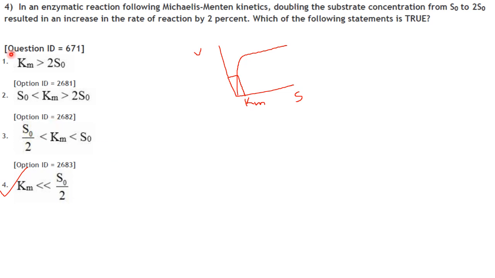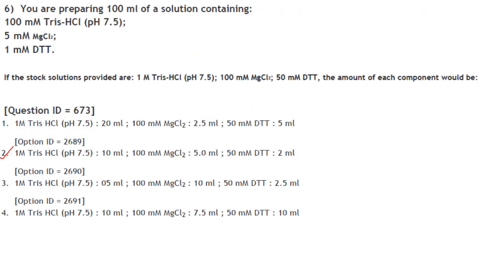In all of options 1, 2 and 3, they have given Km as more than the substrate concentration, so that is not correct. So our answer is option 4: Km is very much less than S0 by 2.